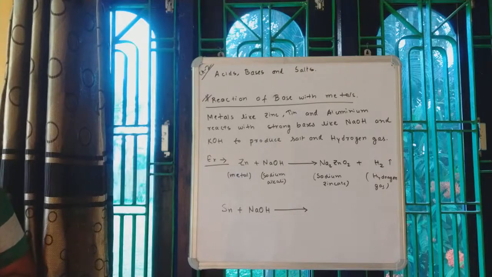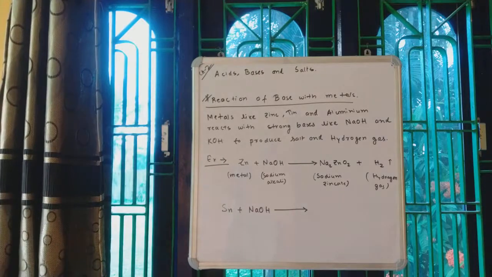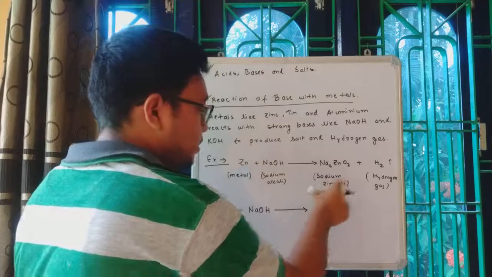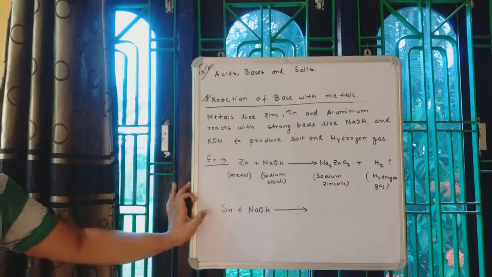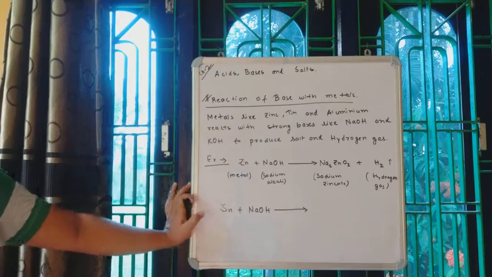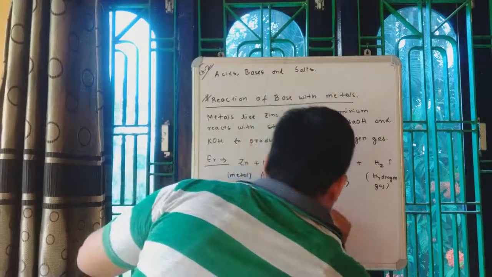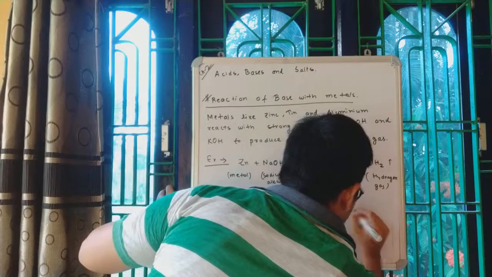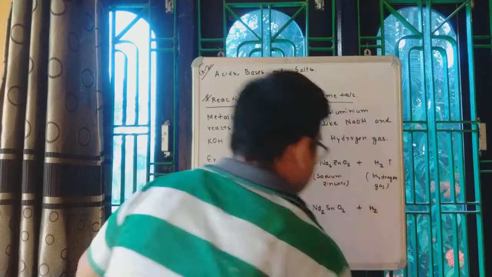This time the salt will be a bit different. Earlier it was zinc metal, so we got sodium zincate, but this time since the metal is different, the salt will also be different. So the salt will be Na2SnO2 plus H2.